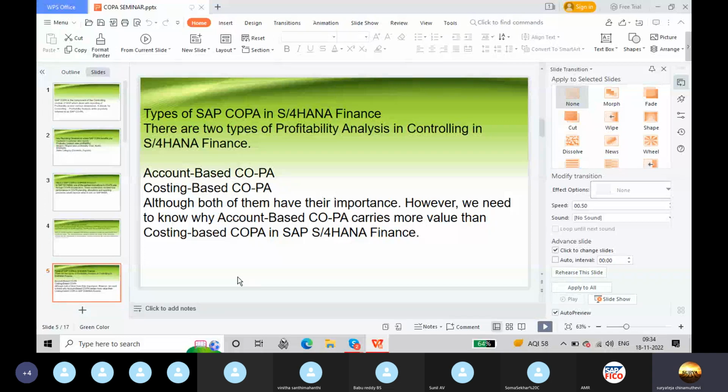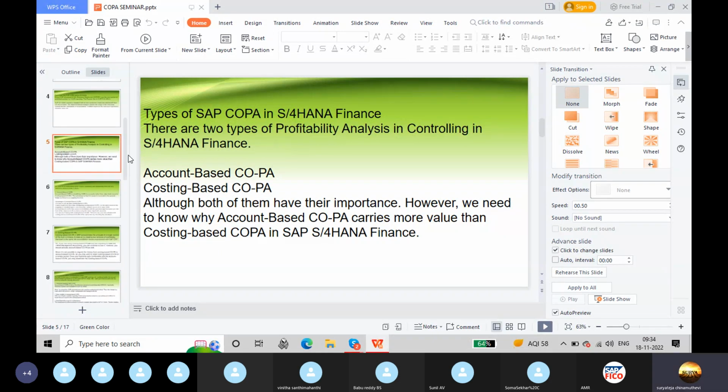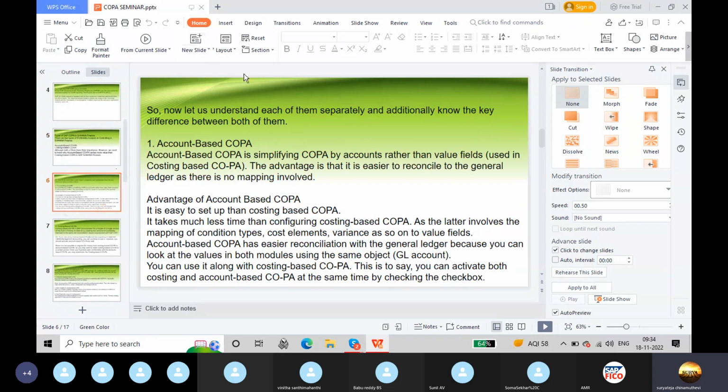Types of SAP COPA in S4HANA Finance. There are two types of profitability analysis in controlling in S4HANA Finance: account-based COPA and cost-based COPA. Although both of them have their importance, however, we need to know why account-based COPA carries more value than costing-based COPA in SAP S4HANA Finance. So now let us understand each of them separately and additionally know the key difference between both of them.